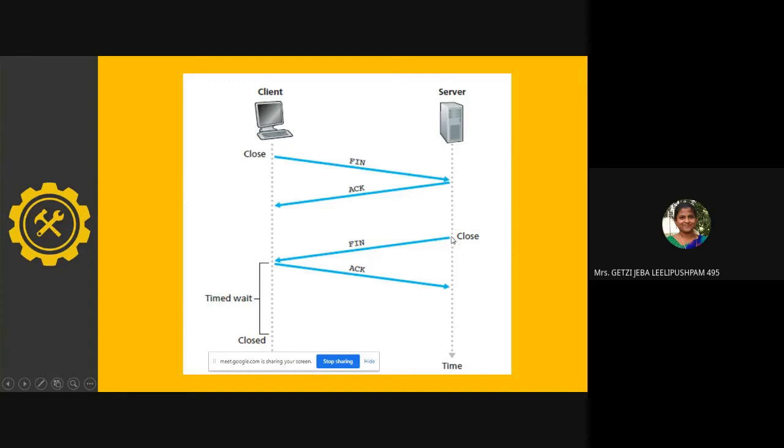When the server is also ready to close the connection, it will send a FIN and then receive an acknowledgement. Any entity that wants to close the connection in TCP should send a FIN and should have received an acknowledgement. Then from the other entity it should also have received a FIN and sent an acknowledgement. Only then is it fully closed. Otherwise, it is only half closed. This is very important as far as TCP is concerned. You have a three-way handshaking process and also a connection termination process.